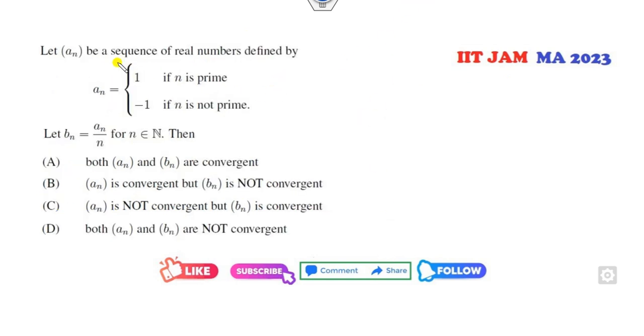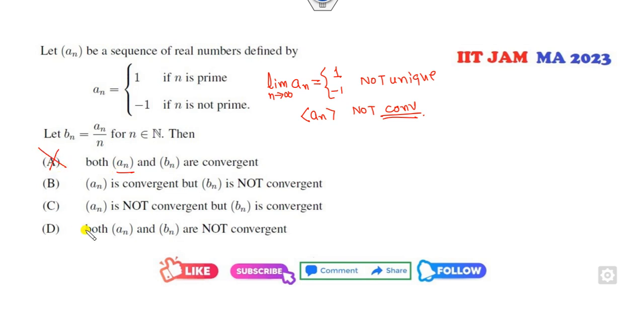Okay, look at this one. An is a sequence of real numbers such that here. So clearly, what is the limit as n approaches infinity of an, which is either 1 or -1. So it's not unique. So what does it mean? Sequence is not convergent. Fine. So both an is convergent, cancel. An is convergent, cancel.